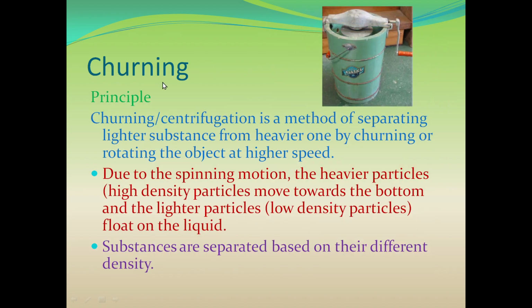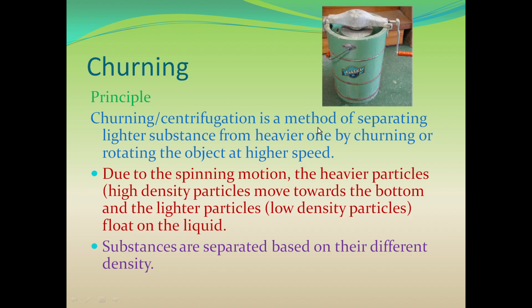Now let's see what the principles used in churning are. Churning or centrifugation is a method of separating lighter substance from heavier one by churning or rotating the object at higher speed.